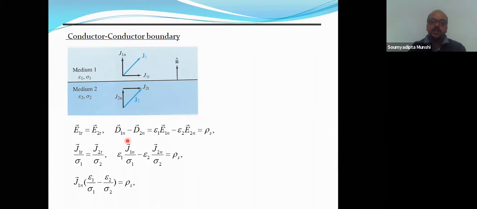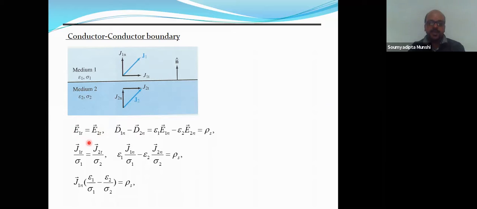And for the electric flux density, the normal components D1n and D2n, if we subtract D2n of one medium from D1n of the other medium, we get the surface charge density rho s. So these two things you have to remember. The derivation is very long, you don't need it.